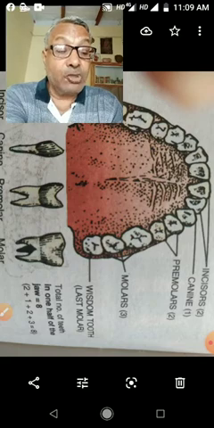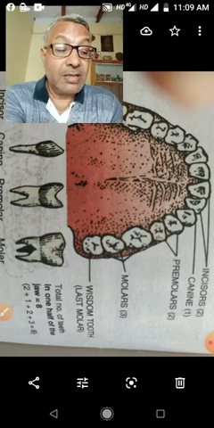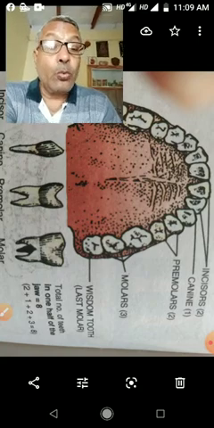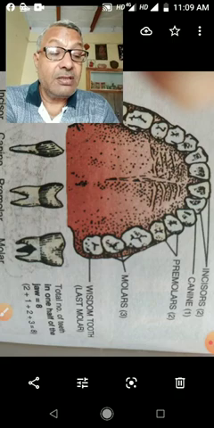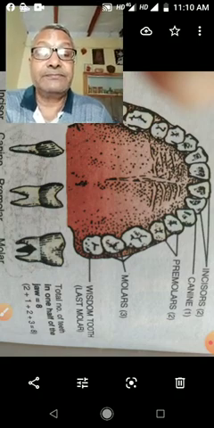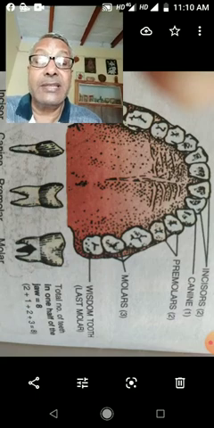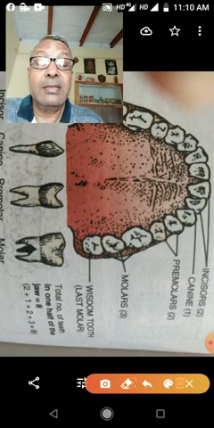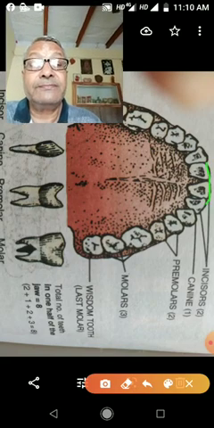The teeth of human beings are heterodont. Heterodont means various shapes, various sizes and structures of the teeth, and they are adapted for different functions. So here you can see these front teeth are incisors.